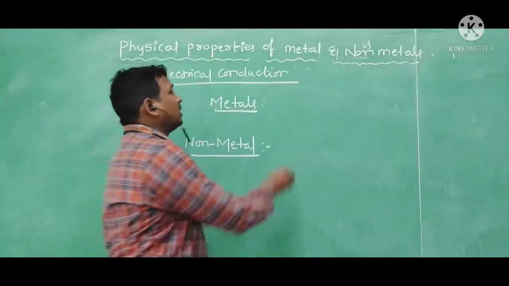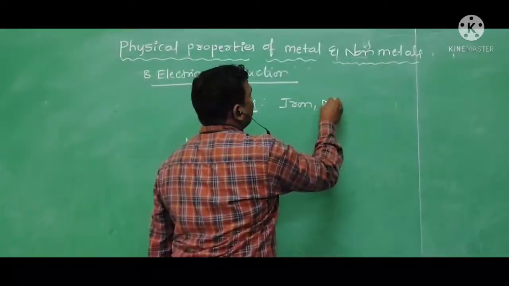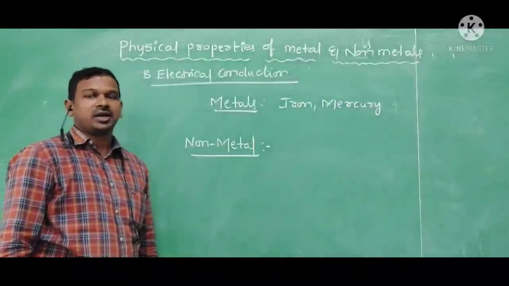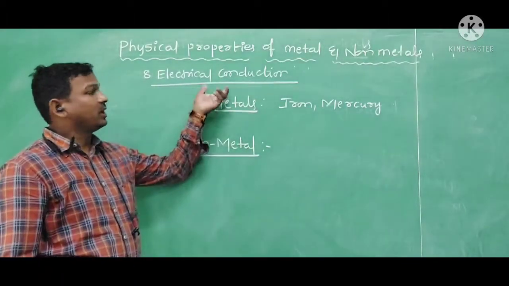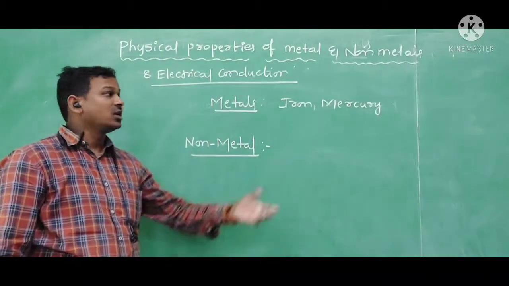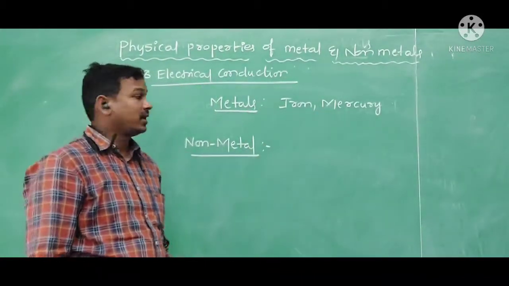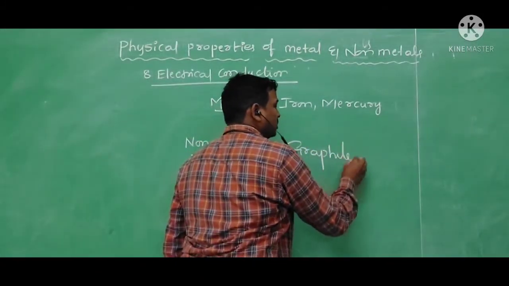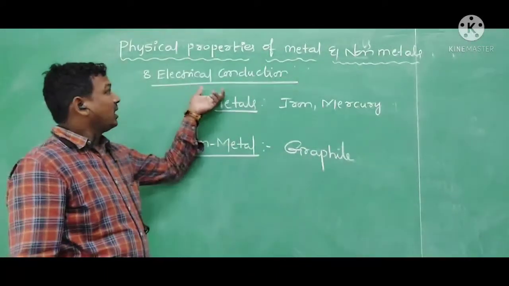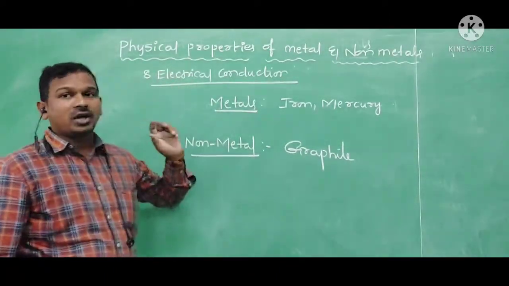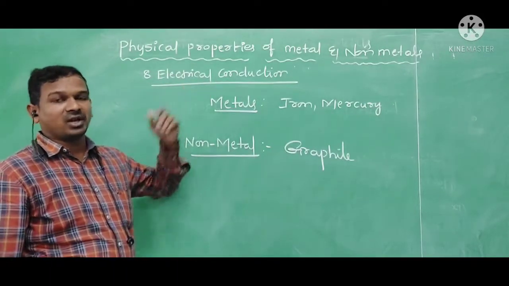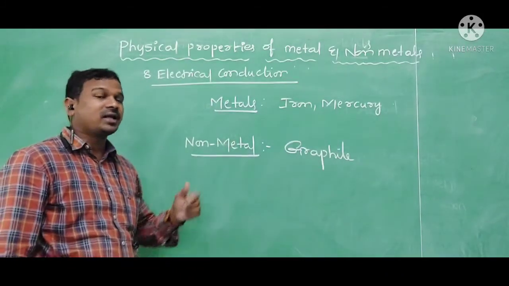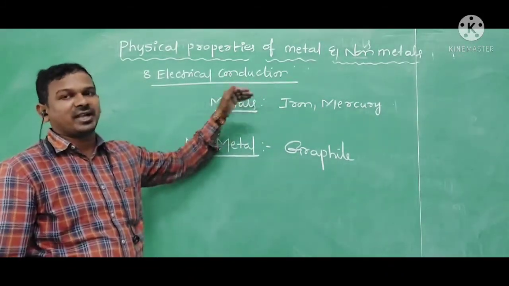In metals, iron and mercury are the poorest electrical conducting metals, which offer more resistance. Whereas in non-metals, graphite is a good conductor of electricity, which allows the electricity to pass through it. So even though it is a non-metal, it shows the electrical conduction. Like this, based upon the electrical conduction, we can classify the materials.